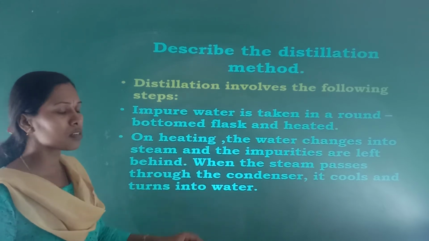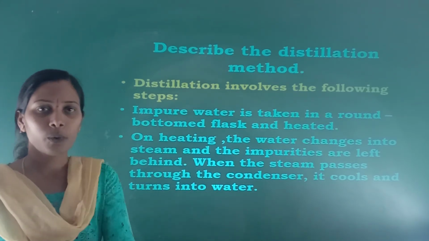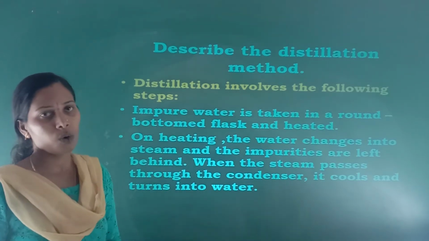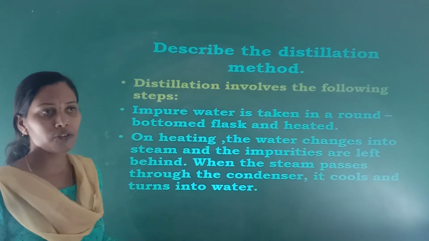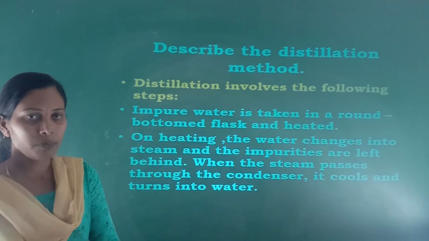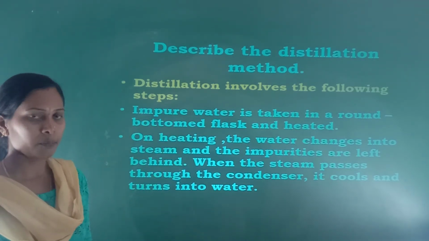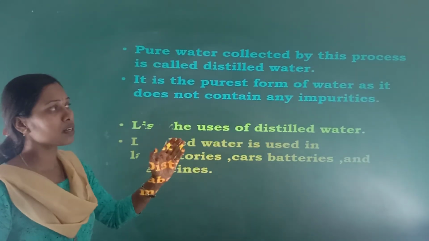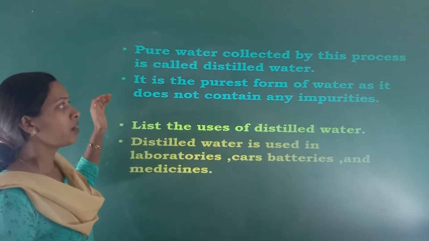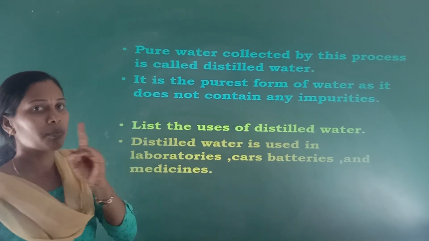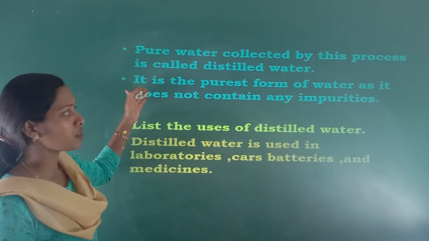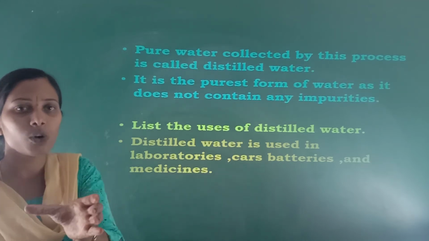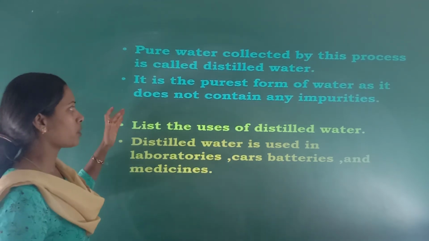So the work of the condenser here is to cool the vapor, that is, cool the steam. So it cools and turns into water. Now what about this water? Pure water is collected by the distillation process, and the pure water which you have collected is called distilled water.